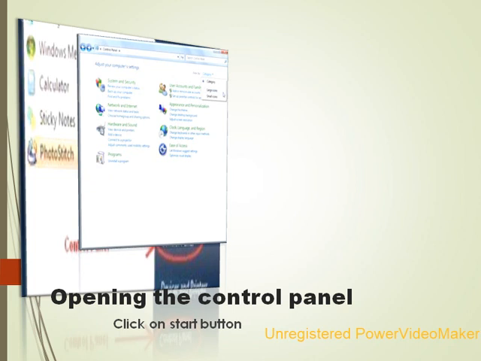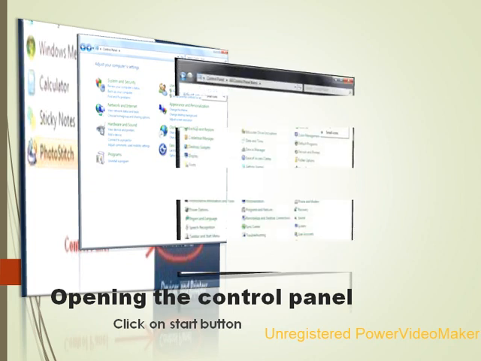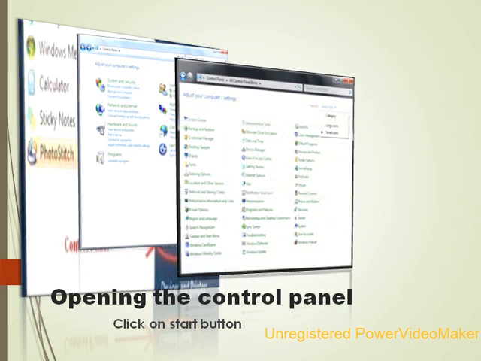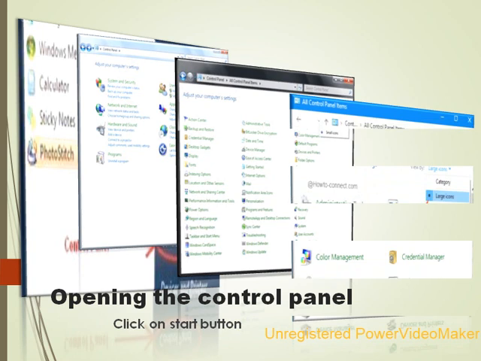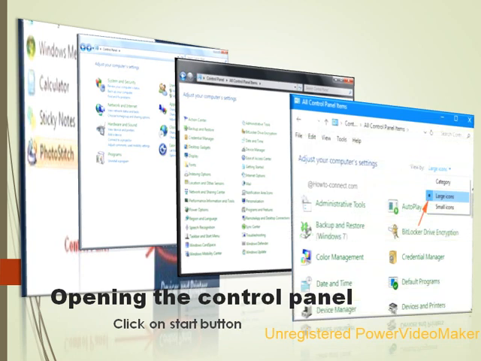The default view of the control panel is category view. You can change the view of the control panel to large icon view or small icon view by clicking category and selecting the required option. The large icon view and small icon view display a complete list of all items in the control panel. In large icon view the letters will be large in size, whereas in small icon view the letters will be small, but it displays a list of all the items in the control panel.